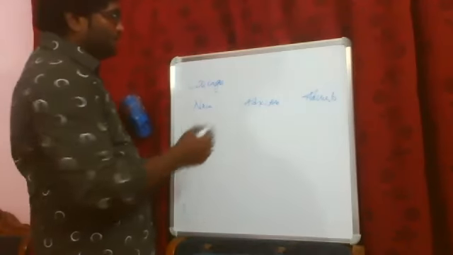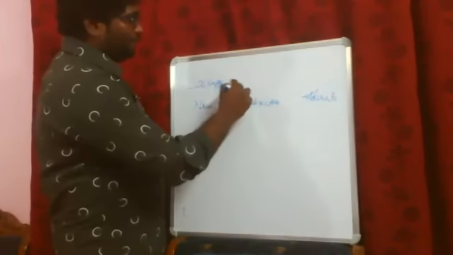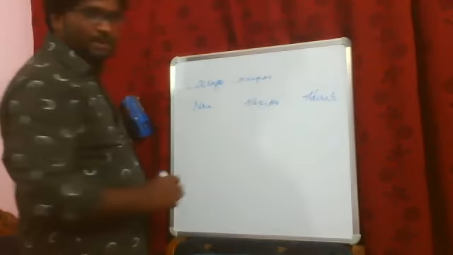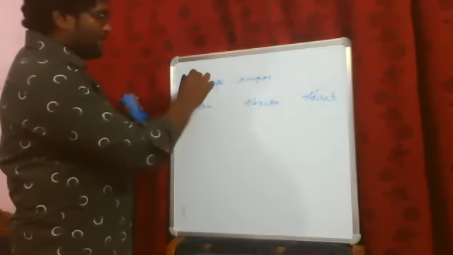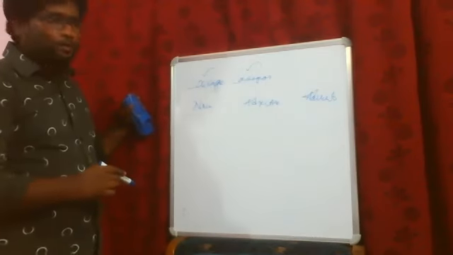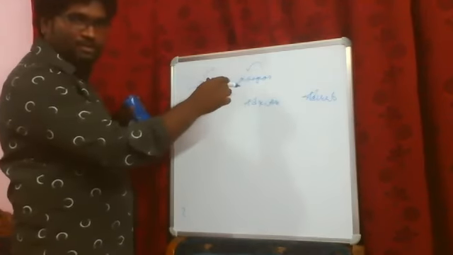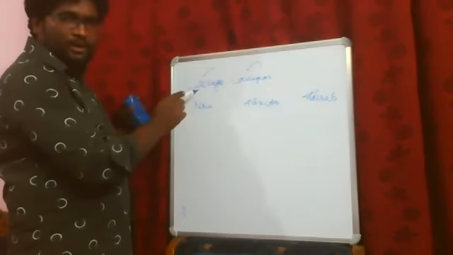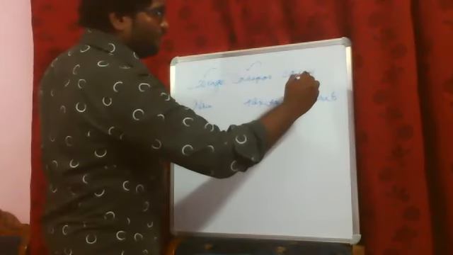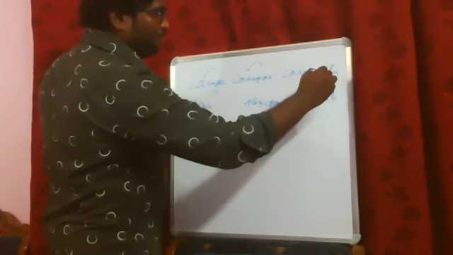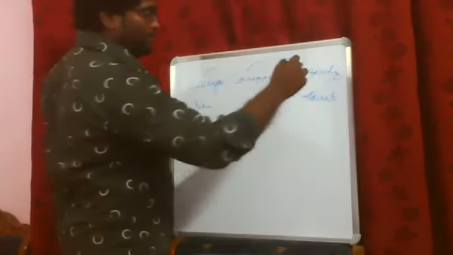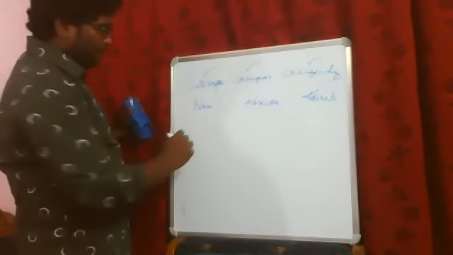Is that clear? See here, courage is a noun, courageous is an adjective. Courage has got its own meaning, and courageous also has got its own meaning. The meanings are not the same, my dear. And the adverb would be, yeah, very good, courageously. Courage, courageous, courageously.